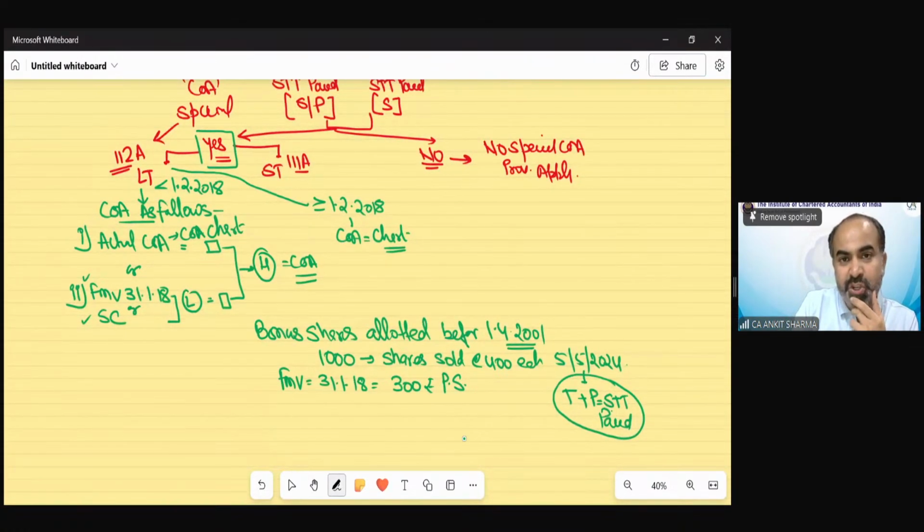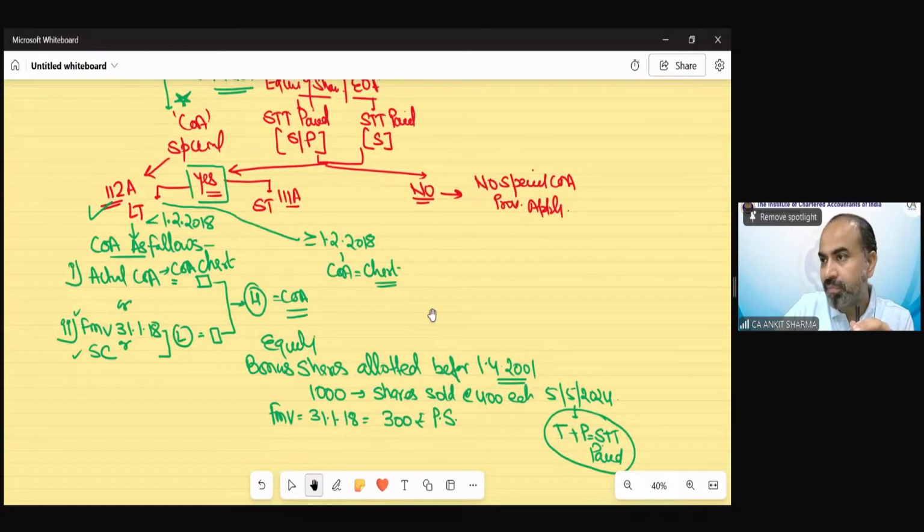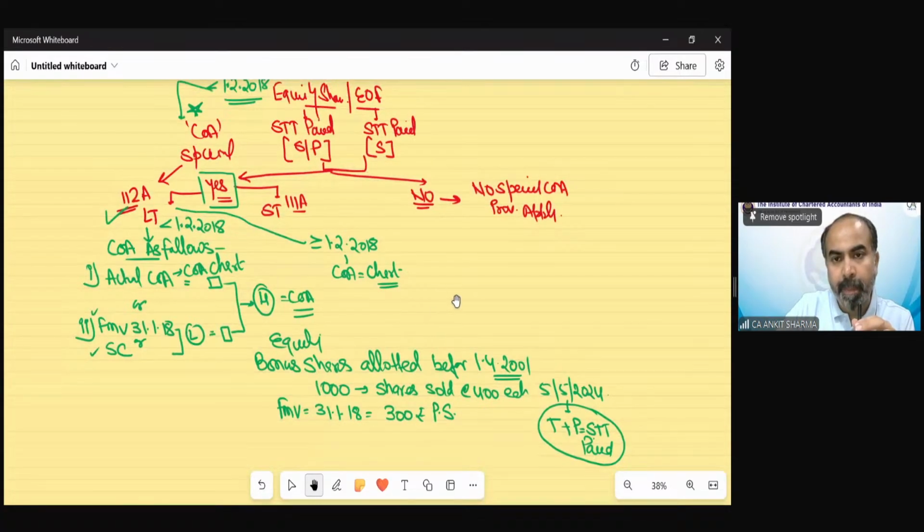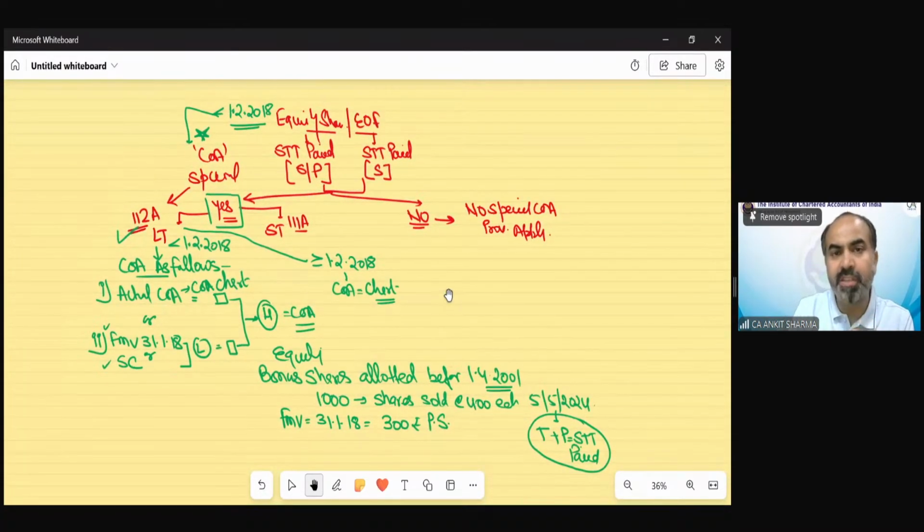So these bonus shares are long term. You can see STT has been paid and these are equity. STT has been paid at the time of sale and purchase both. So you can see this kind of case does fall under this scenario.